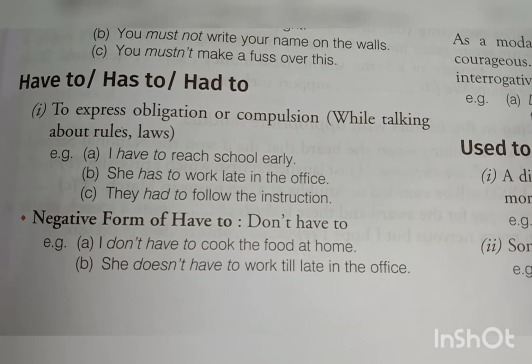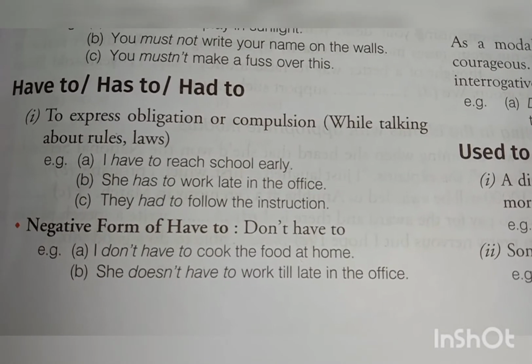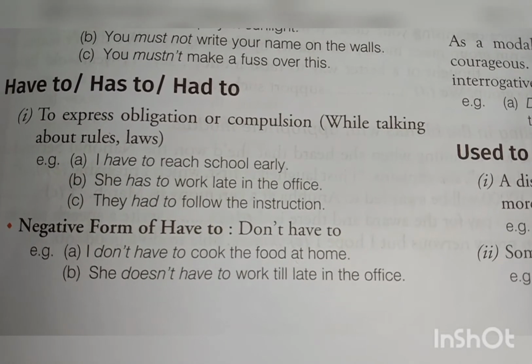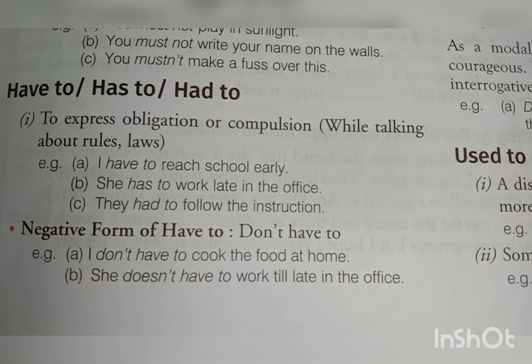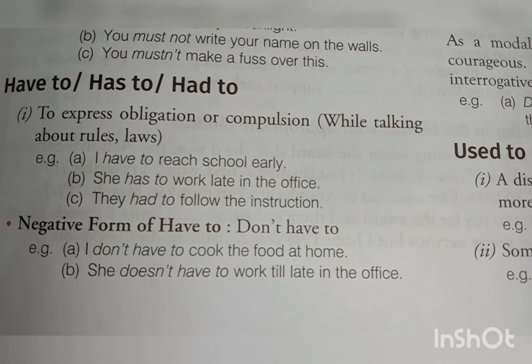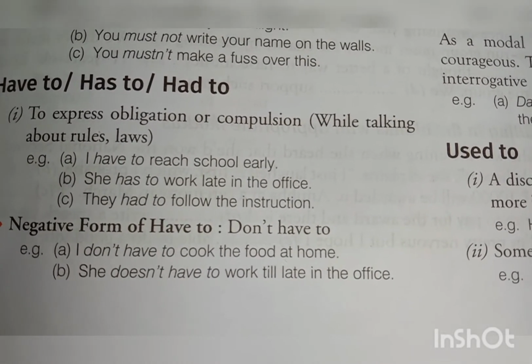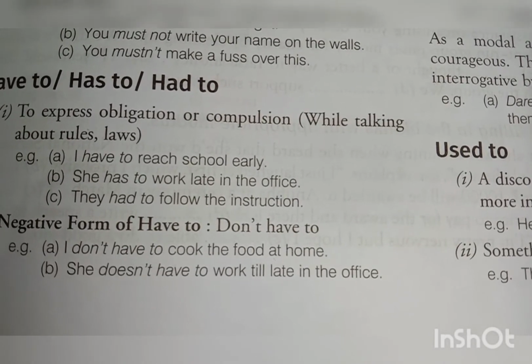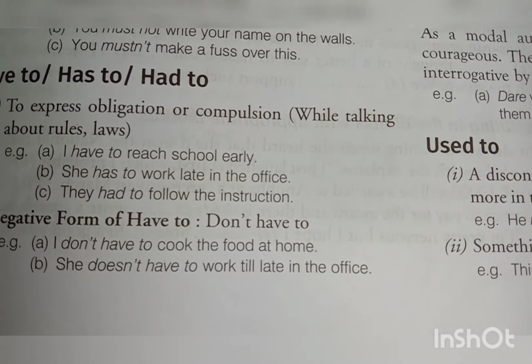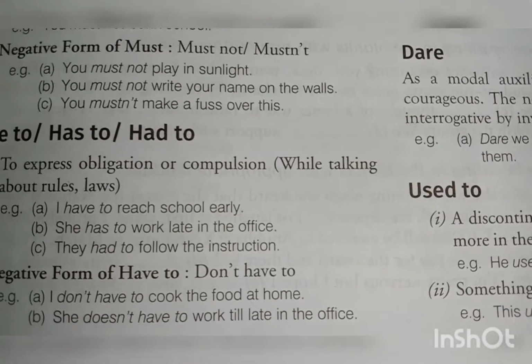Negative form of have to is don't have to, that is, I don't have to cook the food at home. There is no need to cook food at home. She doesn't have to work till late in the office. That means there is no need to work late in the office.